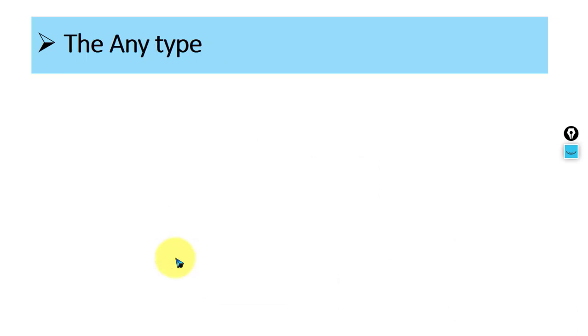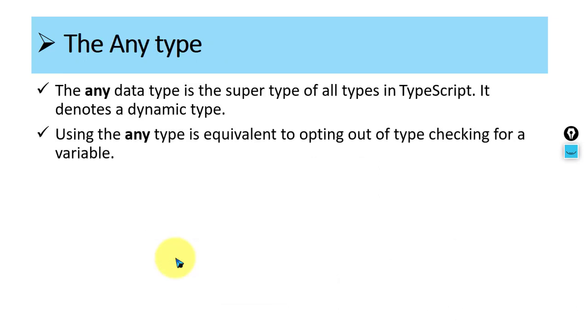Okay, so the any type is the super type of all types in TypeScript. It denotes a dynamic type, so you can store any type of data. Using the any type is equivalent to opting out of type checking for a variable. Otherwise, at compile time, it checks what type of data you are storing into the variable.